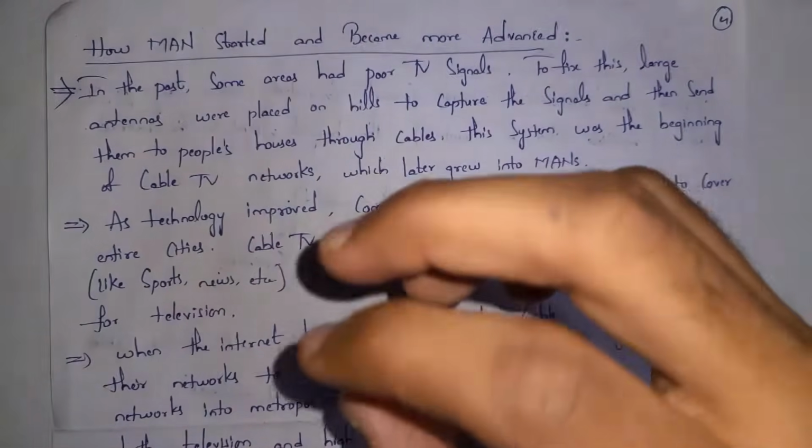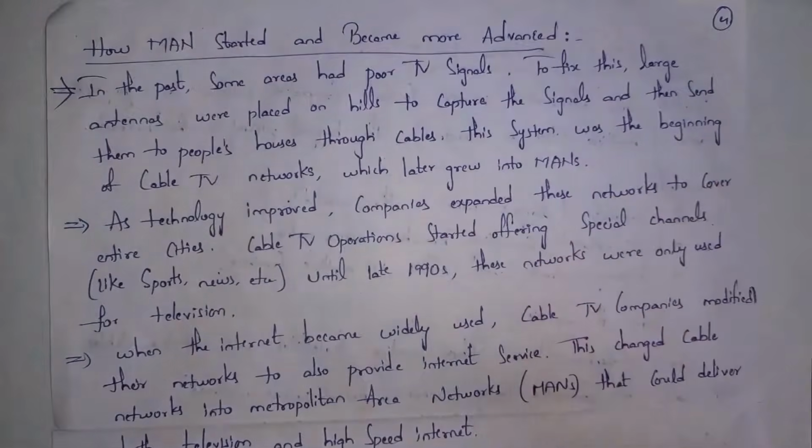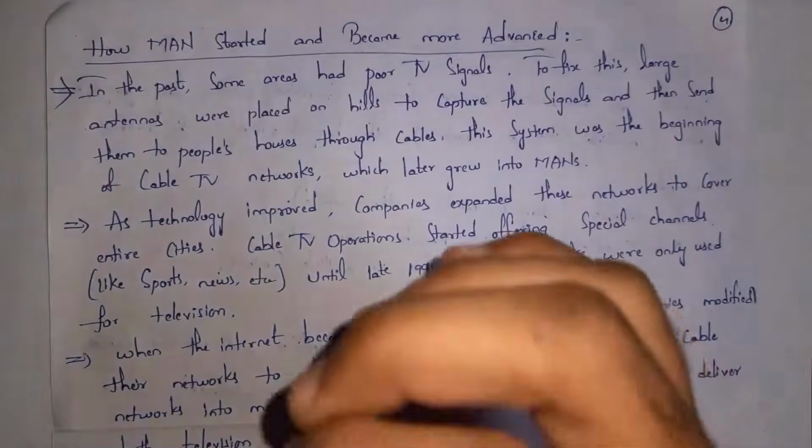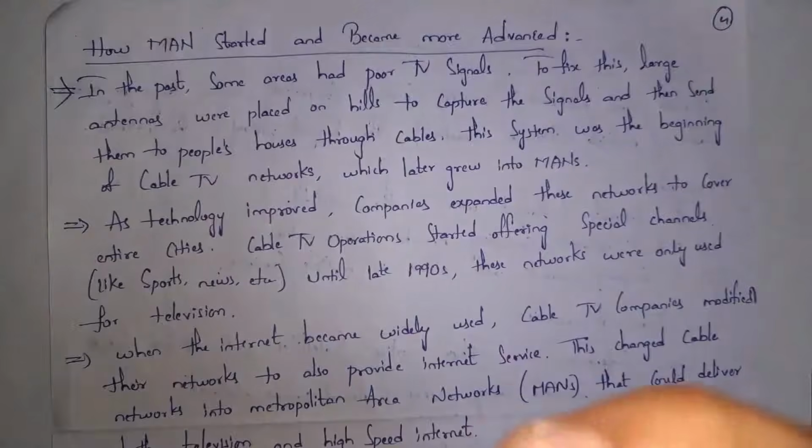In the past, some areas had very poor TV signals. So in order to overcome this problem, many antennas were placed on different hills to capture signals. Then these antennas would send signals to houses using cables. This is how TV cable networks started.